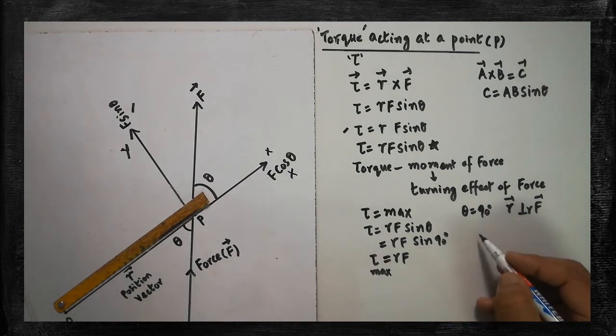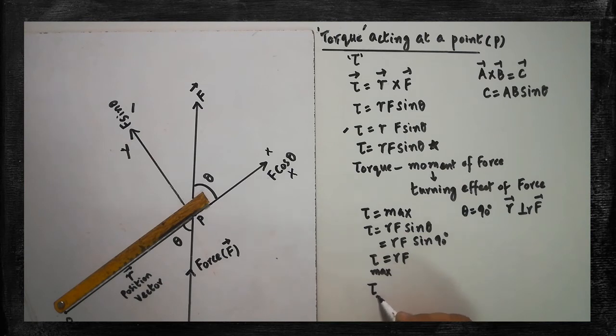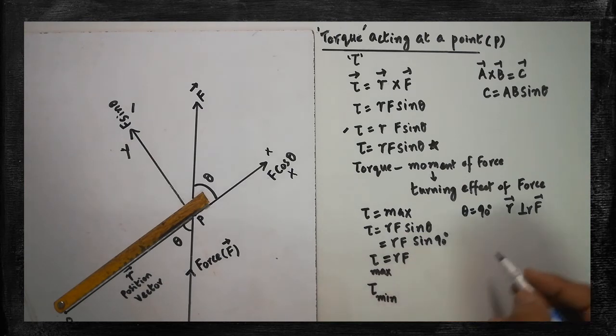When will the tau value be minimum? That is the next question. When tau is minimum, it may be 0, if r is parallel with F. If r and F are both acting parallel to one another, what will happen? Theta value will be 0.